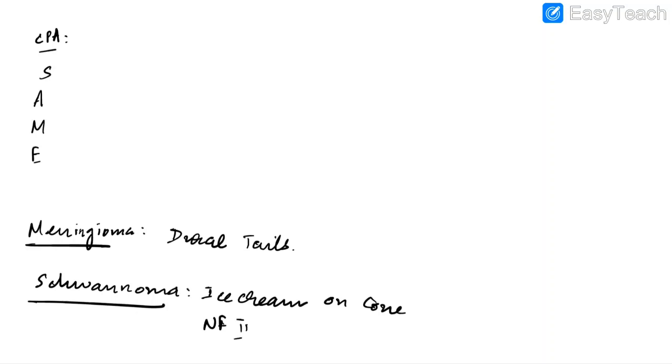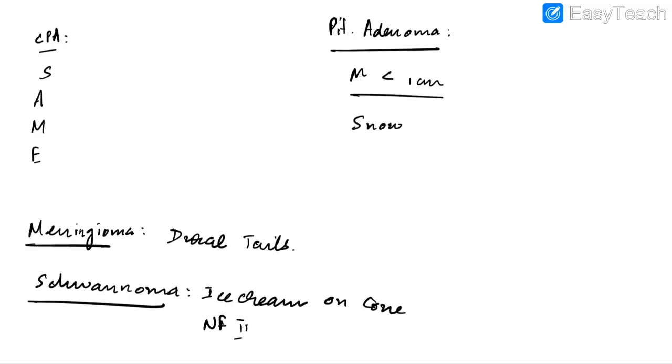Now let us discuss about pituitary adenomas. They are called pituitary microadenomas when the size is less than 1 cm, and they are called macroadenomas when the size is more than 1 cm. Imaging findings include snowman appearance or figure of 8 appearance.